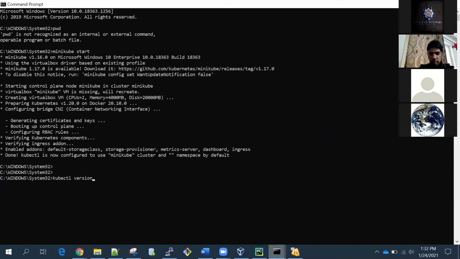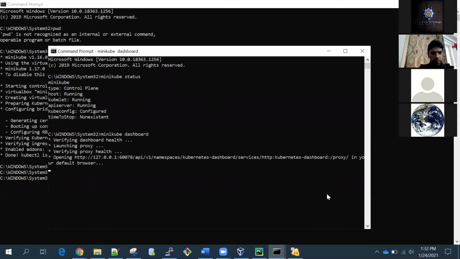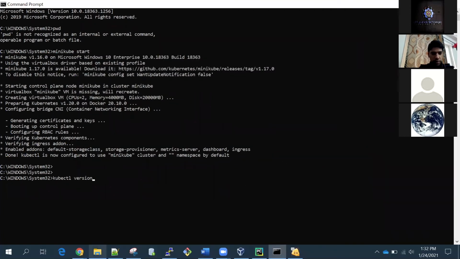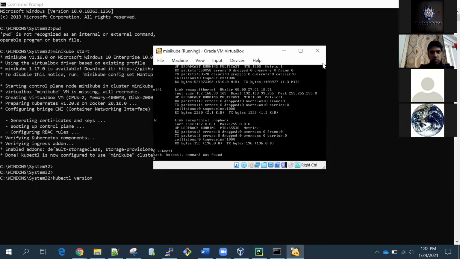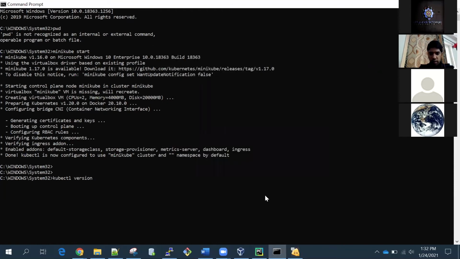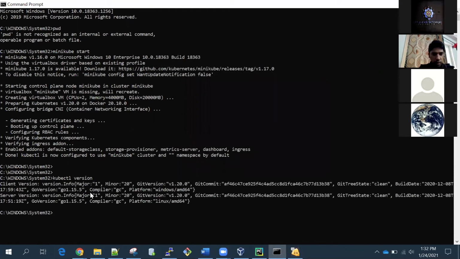It is taking some time. I don't know why, but it is working fine, just taking more time. Probably there is some resource crunch, so that's the case. Yeah. So this is the version. We have version 1.20.0 for client and version 1.20.0 for server. This is the Kubernetes version.